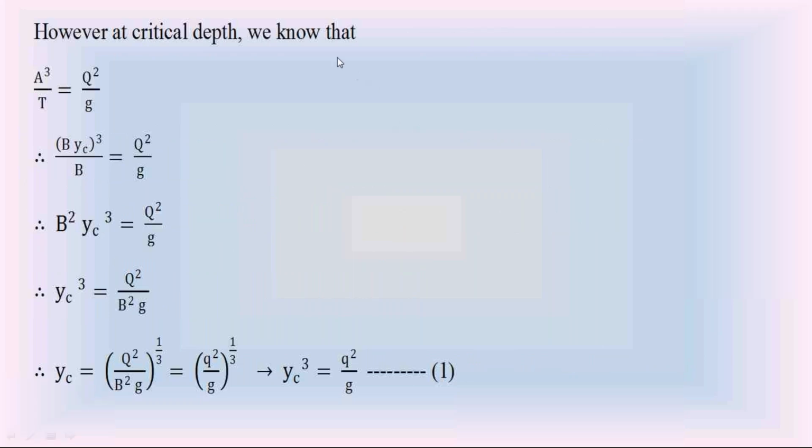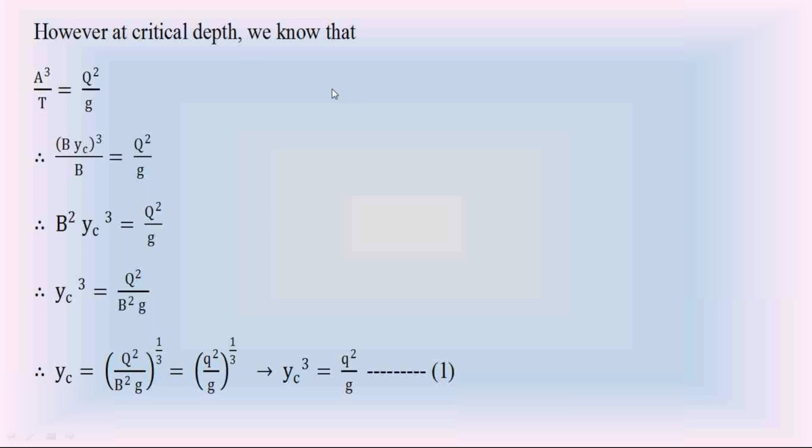We know, as we discussed in the previous discussions a number of times, that when the depth of water flow is at critical depth, specific energy is minimum. If the specific energy is minimum, as per equation 6, I hope you noted equation 6 in the notes, it says Q square by g is equal to A cube by T. We discussed this in today's class also, in the minimum specific energy condition and also the maximum discharge condition. In dE by dy equal to 0, we got this equation. In dQ by dy equal to 0, we got this equation.